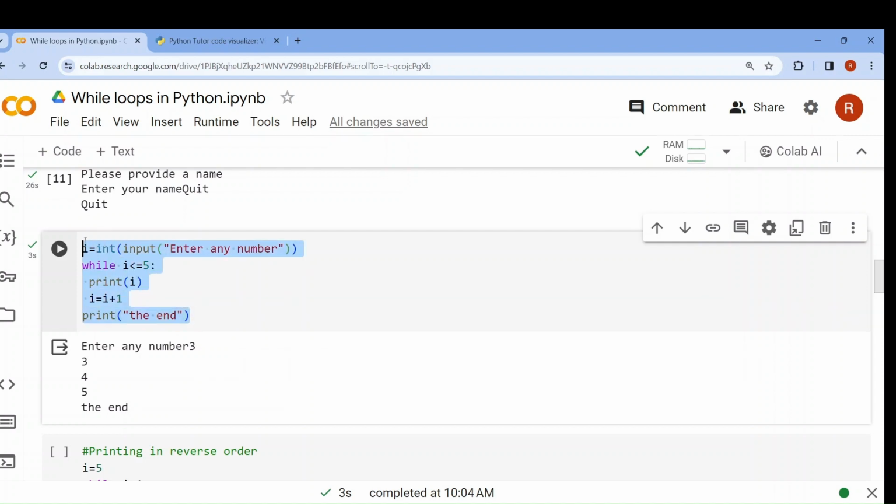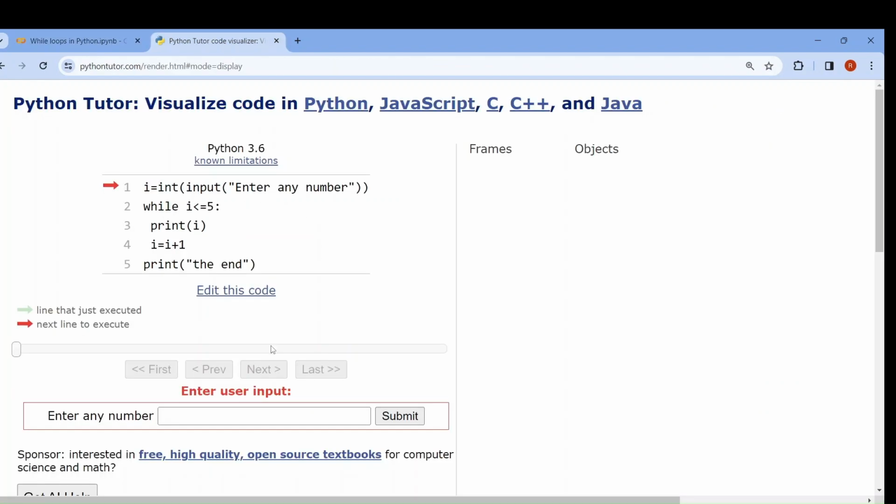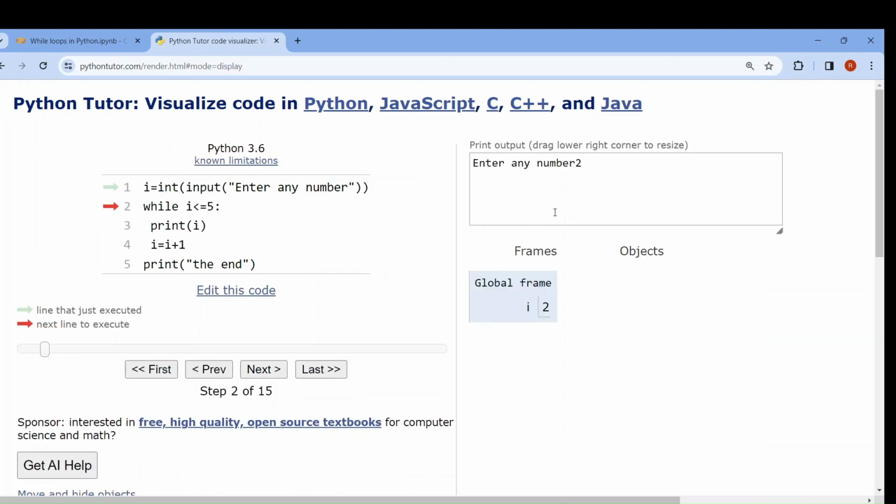Now let me visualize this code for you. Now see, first I have to take any number, 2. Enter any number, 2. Now the condition: while 2 less than equal to 5, the condition is true. So it will go to the next line. Print I, that means 2 will be printed in the output. See, now it will be increased by 1. Now again 3 less than equal to 5. True. Print function, 3 printed.